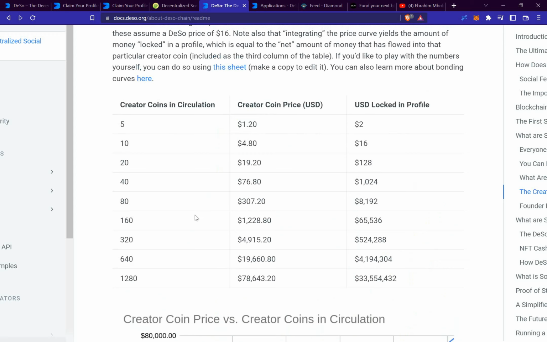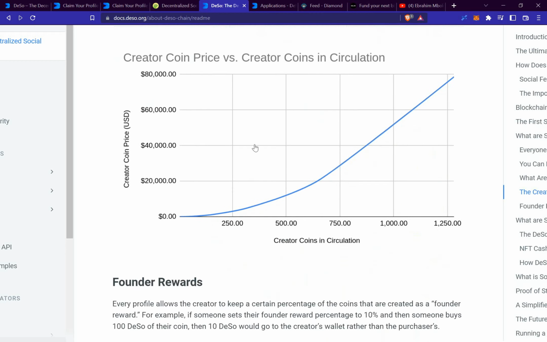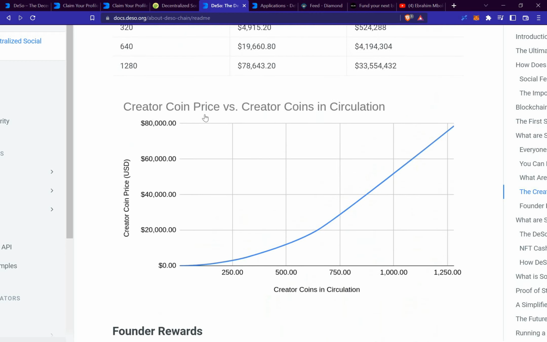So this kind of gives you a better understanding as to how much you need to have locked in your profile to evaluate the value of your creator token. Now also right here we can see the creator coin price versus creator coins in circulation. That was just a little bit of information that I wanted to share on the DESO white paper.